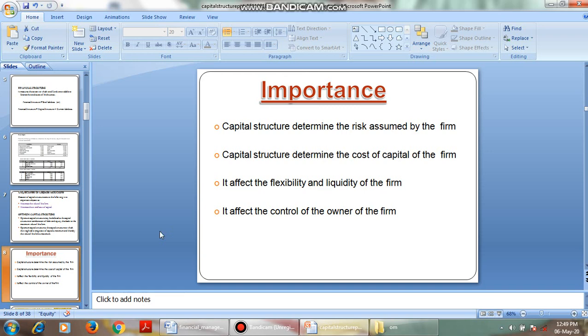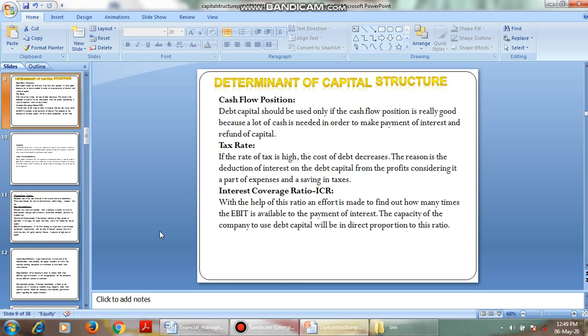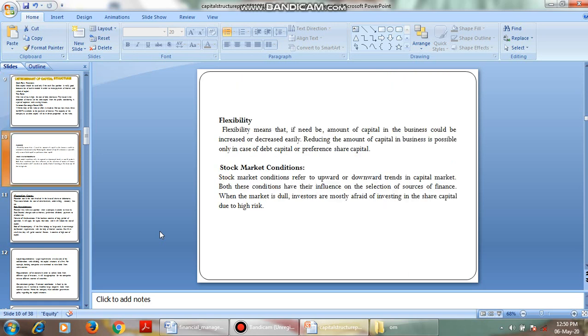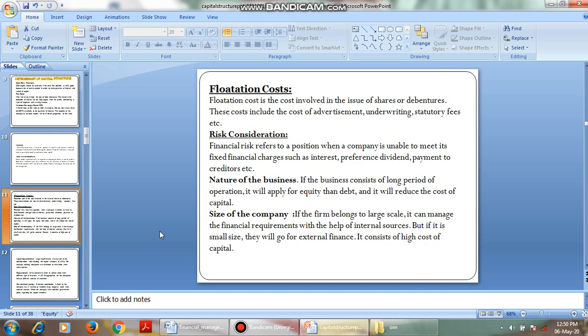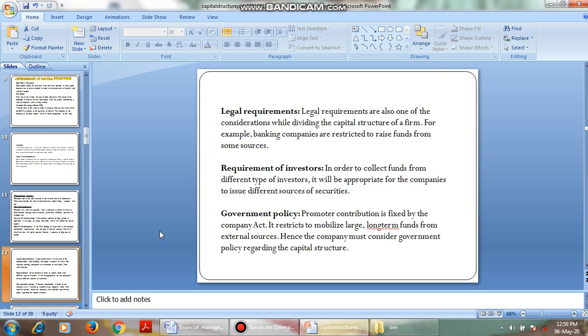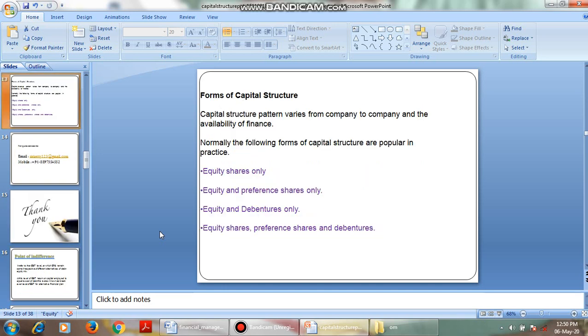It affects the control of the owners of the firm. We also discussed the determinants of capital structure: cash flow position, tax rate, interest coverage ratio, flexibility, stock market conditions, flotation cost, risk consideration, nature of the business, size of the company, and others like legal requirements, requirements of investors, and government policies.